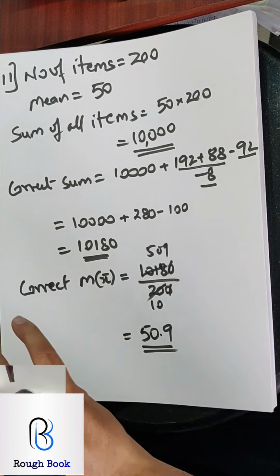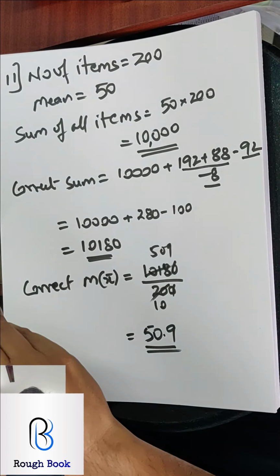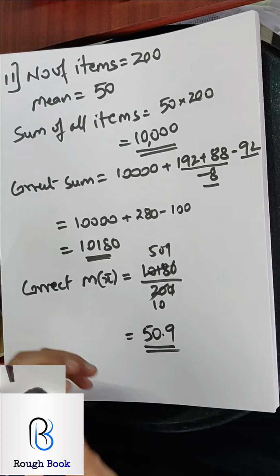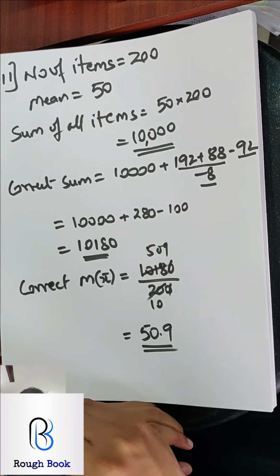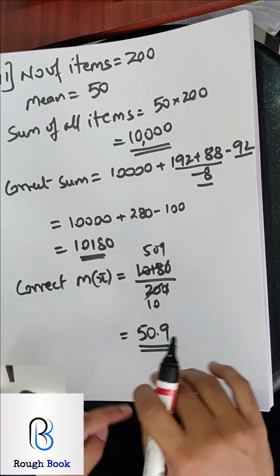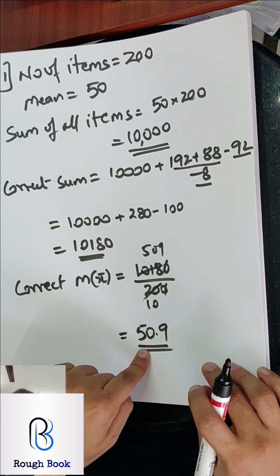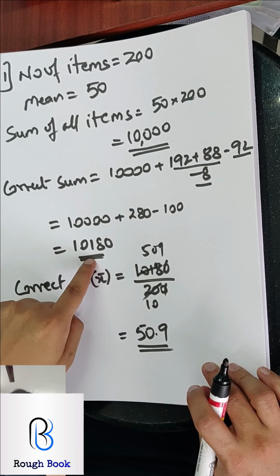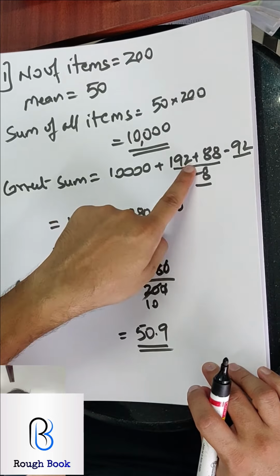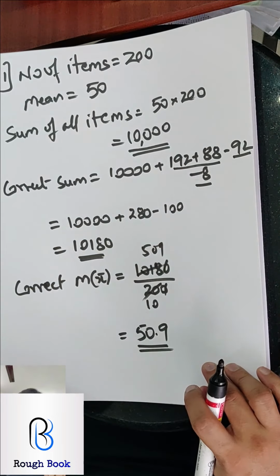From the sum, remove the wrong ones and add the correct ones to get the correct sum. Once you divide the correct sum by the number of observations, automatically you will get the correct mean. Correct sum is very important. How to get the correct sum? This plus the correct ones minus the wrong ones. Fair enough? Super. Let's go with the next question.